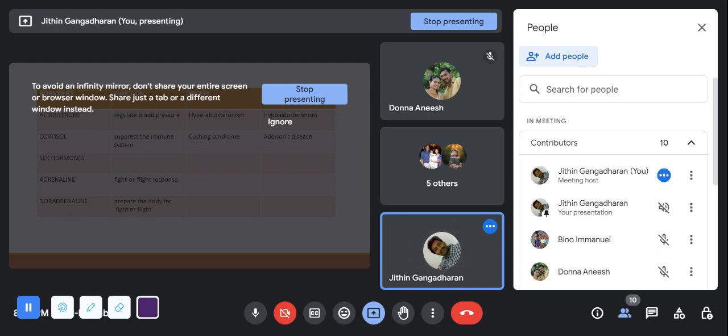Next is cortisol. It suppresses the immune system. See, when a patient comes to you with severe rashes due to a bee bite, what will we give? We'll give injection Avil as well as injection hydrocortisone. So hydrocortisone can decrease the immune response. Clear? And when excessive cortisol is produced, it leads to a condition known as Cushing syndrome. Kindly write it down. And if there is a deficiency, it leads to Addison's disease.